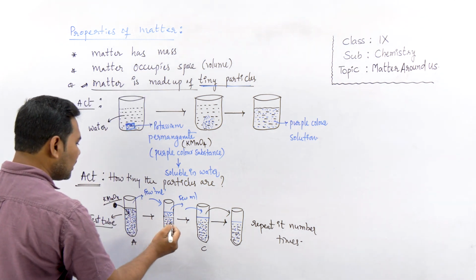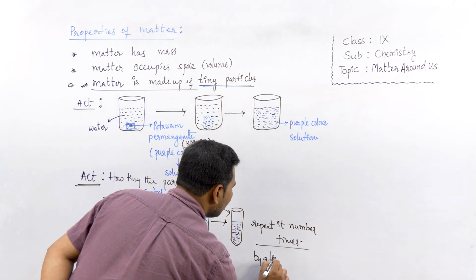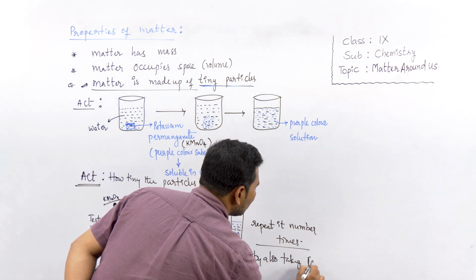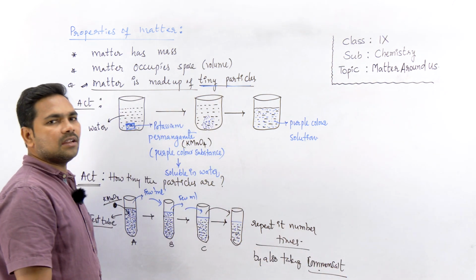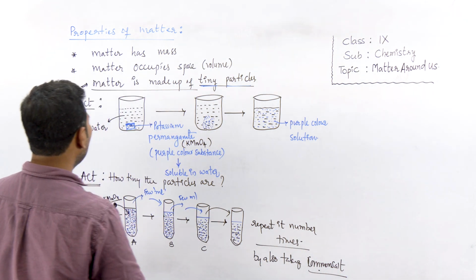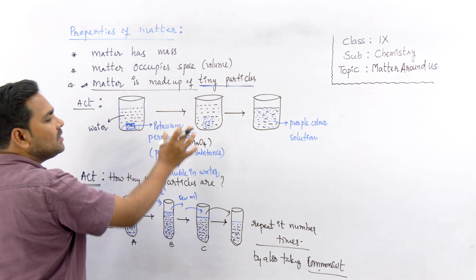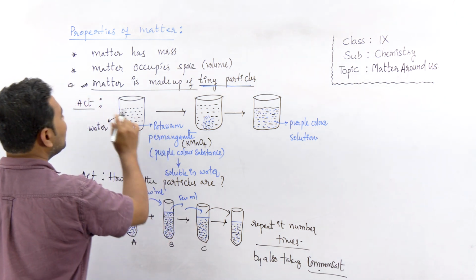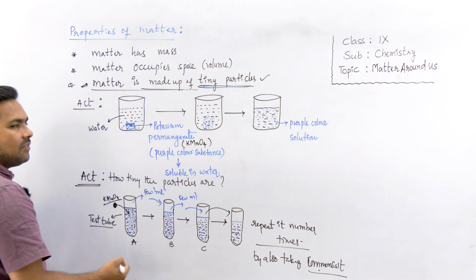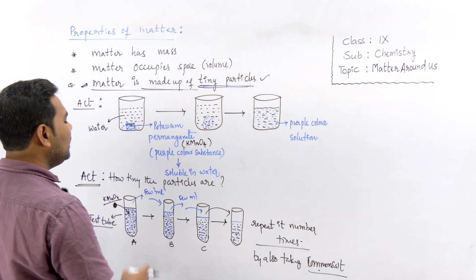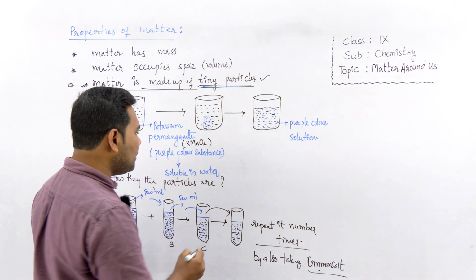So we can repeat this n number of times by taking common salt. Common salt, I'm telling you again, cannot change the color, but it changes the taste of the solution. So from these two activities we understand, from the first activity, that matter is not continuous, but is made up of tiny particles. But in the second activity we understand how small each particle is. The particles are very tiny.